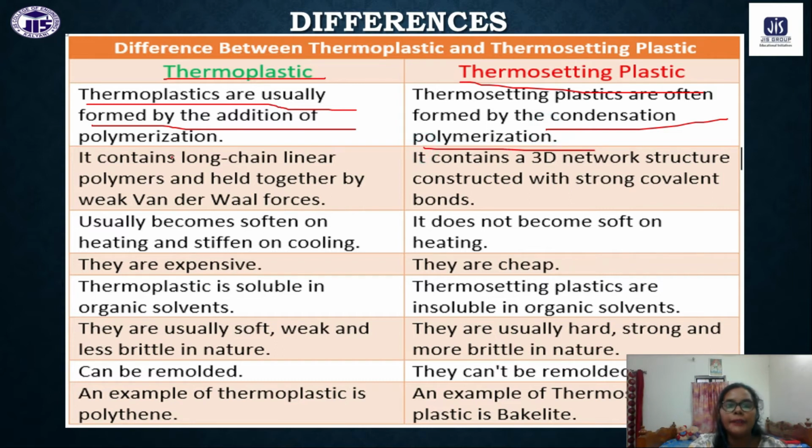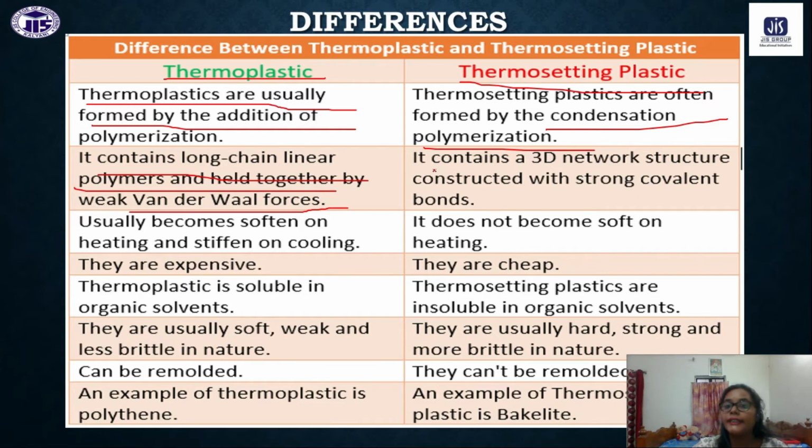polymerization reaction. Generally, thermoplastics contain long linear chains held together by very weak van der Waals force. For thermoplastic polymers, we have very weak bonds. That is why they become soft in the presence of heat. It is very easy for them to soften in the presence of heat due to their weak van der Waals interaction forces. But for thermosetting plastic, what will happen? We have the network structure.